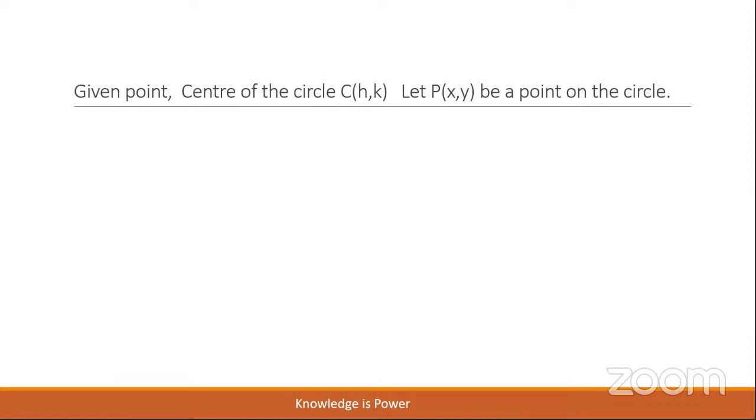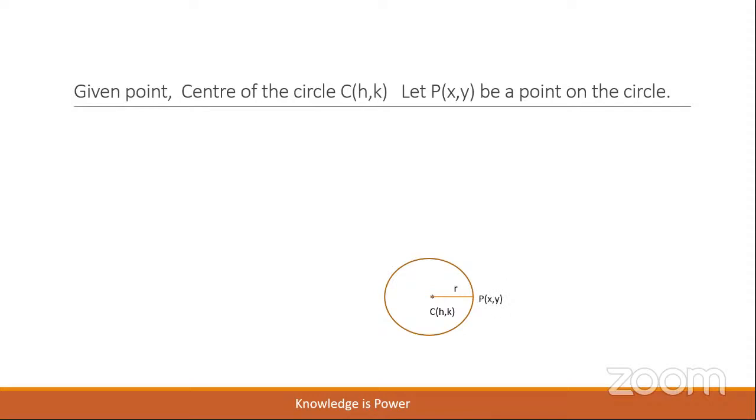Given the center of the circle C(h, k), we have to take a point P(x, y) on the locus, children. The locus is a circle. Therefore, let P(x, y) be a point on the circle. Look at the figure, the circle whose center is C(h, k), and on this circle, we have taken a point P.